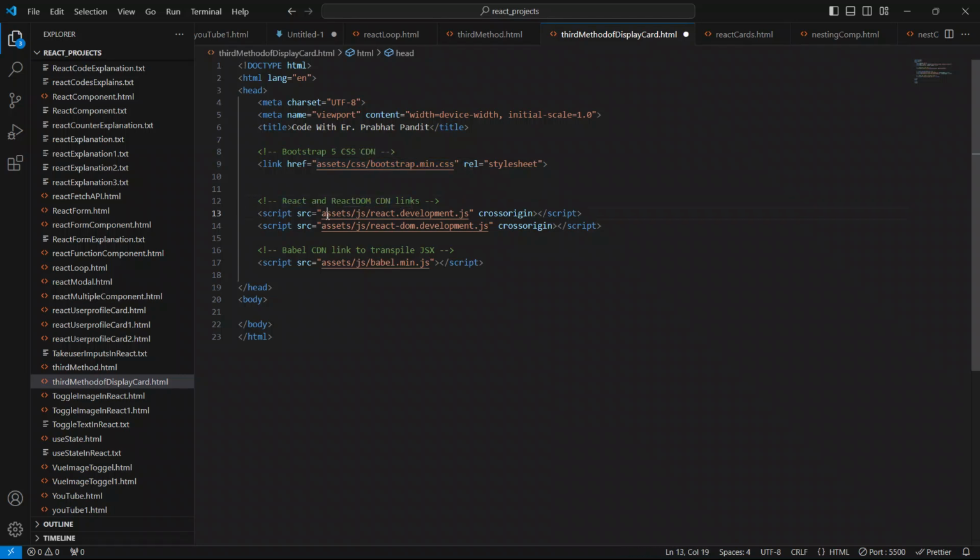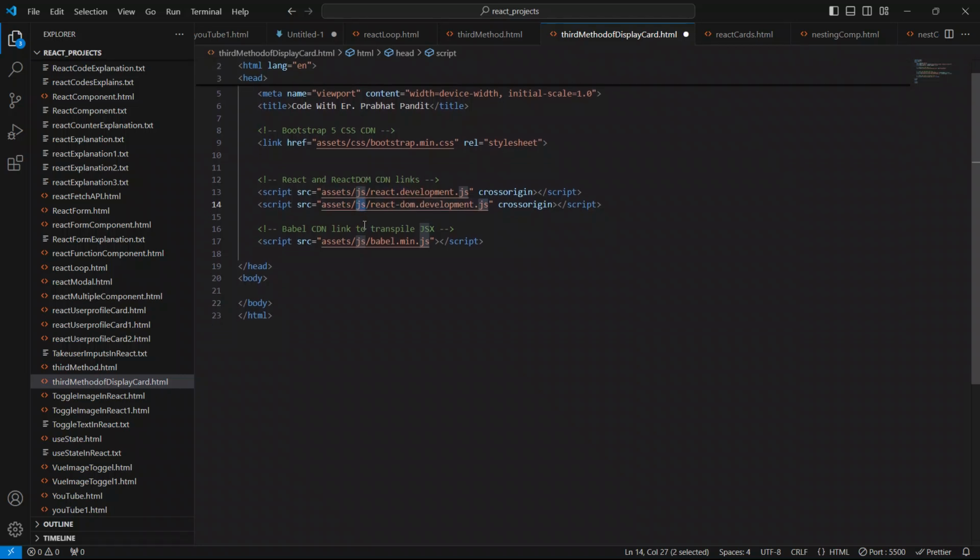There is a folder called assets, and in that folder another folder called JS, and in that folder a file called react.development.js. This is the JS file for React, and I'm using the CDN to teach you React. This is the other file for React DOM, react-dom.development.js, which is also inside the folder JS and inside the folder assets.